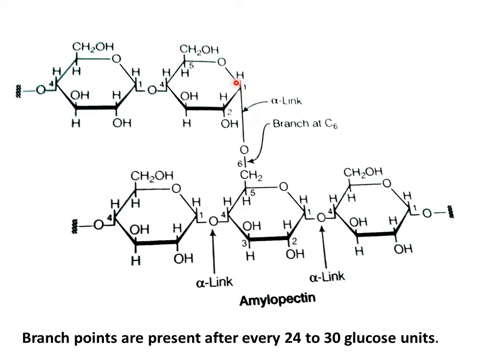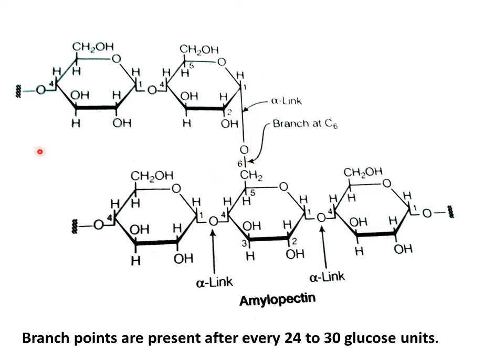the first monomer at the branch. So the type of linkage is not alpha 1,4. Instead, at branch points, the type of linkage is alpha 1,6. And in this case, the hydroxyl group is present below the plane of the ring. That is why the type of glycosidic bond is alpha. If it was present above the plane of the ring, then we would have called it beta 1,6 glycosidic bond, but that is not the case in amylopectin. At branch points, the type of linkage is alpha 1,6 glycosidic bond.